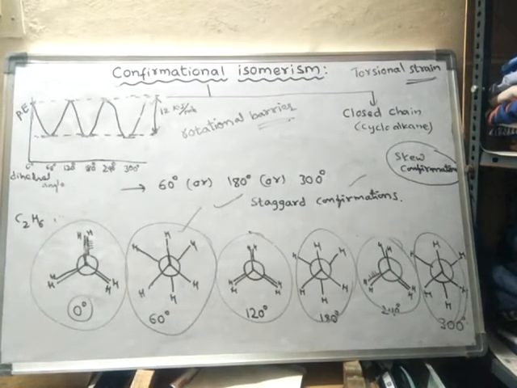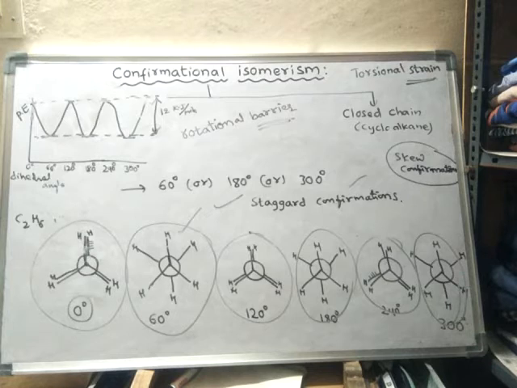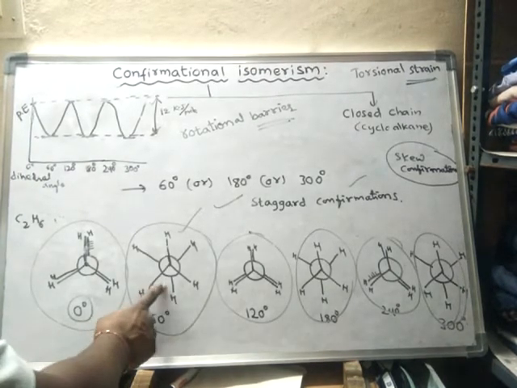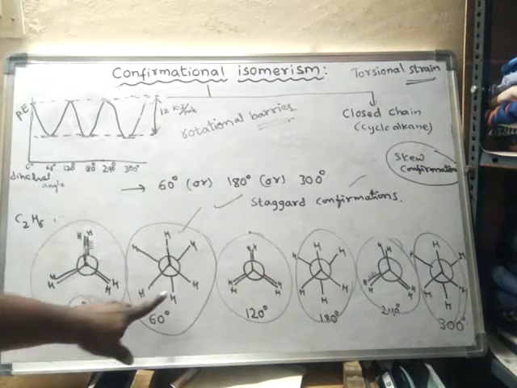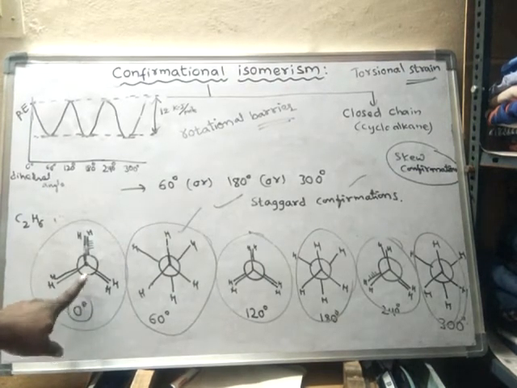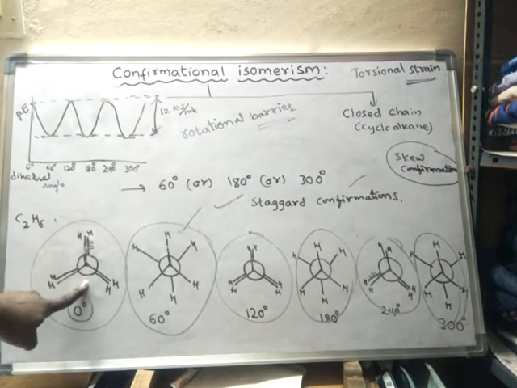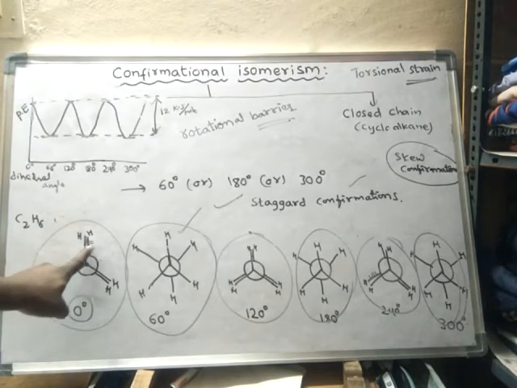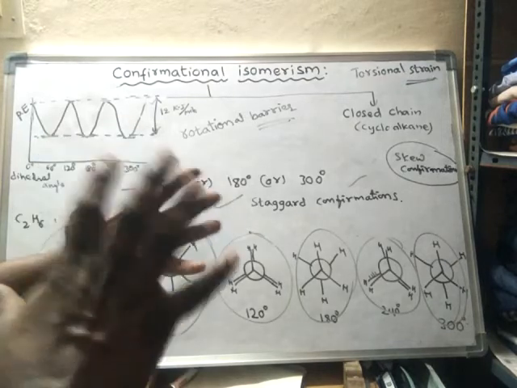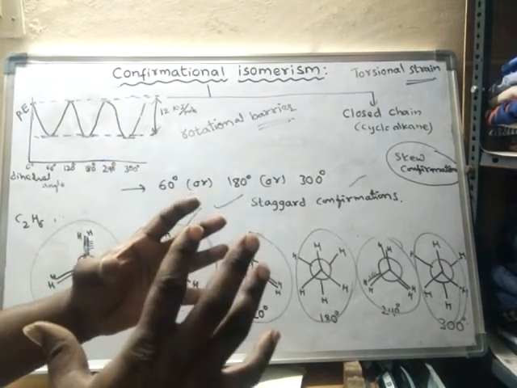At ordinary temperatures, enough rotational energy is present for the ethane molecule. Hence, the atoms rotate rapidly along a single bond. But in this structure, in this form, the ethane molecule cannot spend time because it is unstable due to repulsion between these two bonds.